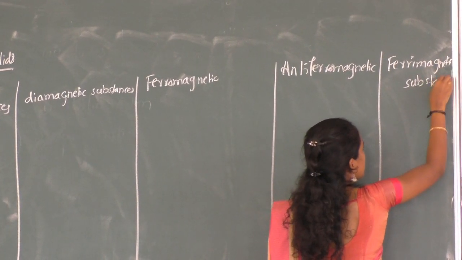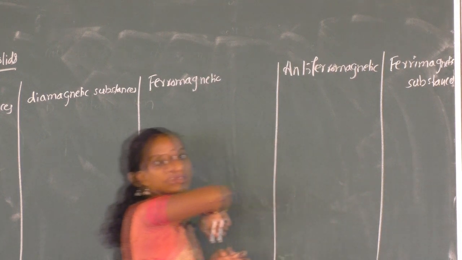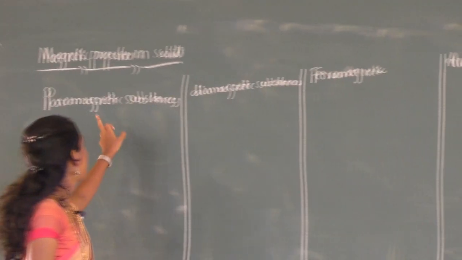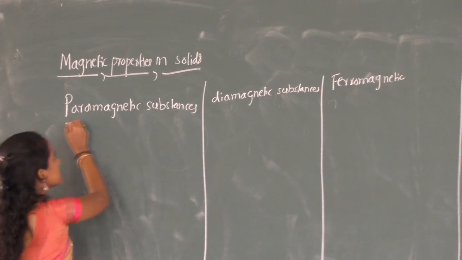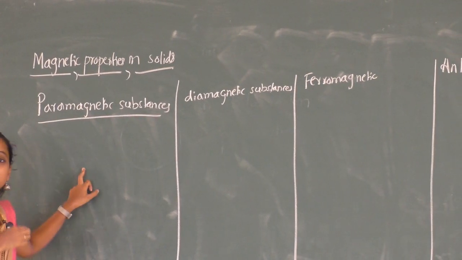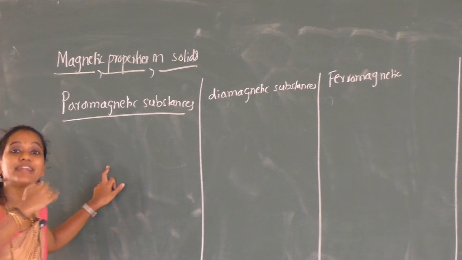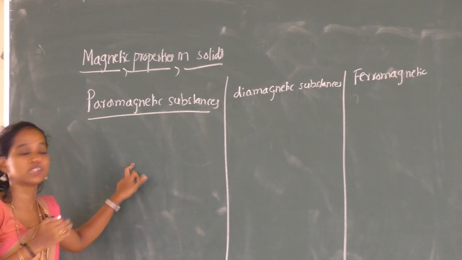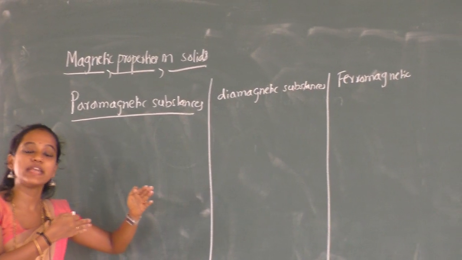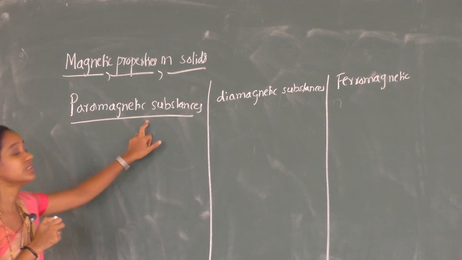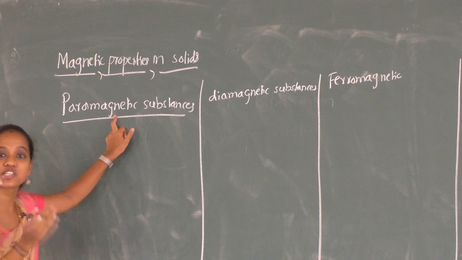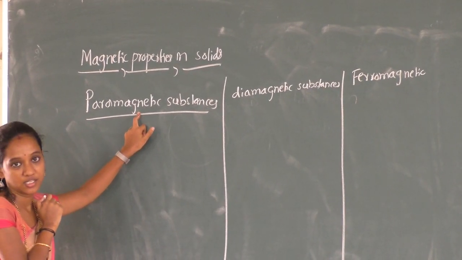Now let us consider paramagnetic substances first. What are paramagnetic substances? These are substances that are attracted by the magnetic field. If we apply an external magnetic field to such substances, there is an attraction towards the field.